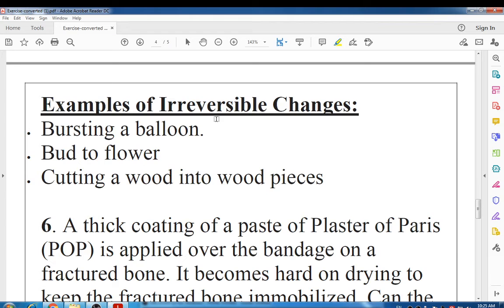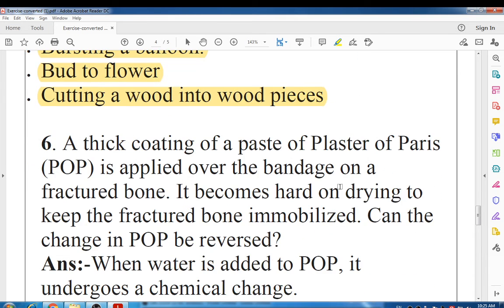See the examples of irreversible change, that is bursting of a balloon. After bursting you cannot get the balloon back. So that is an irreversible change. Then bud to flower, when a bud changes to flower we cannot get it back, that change is a permanent change and that is an irreversible change. And cutting wood into wood pieces, that is also an irreversible change.